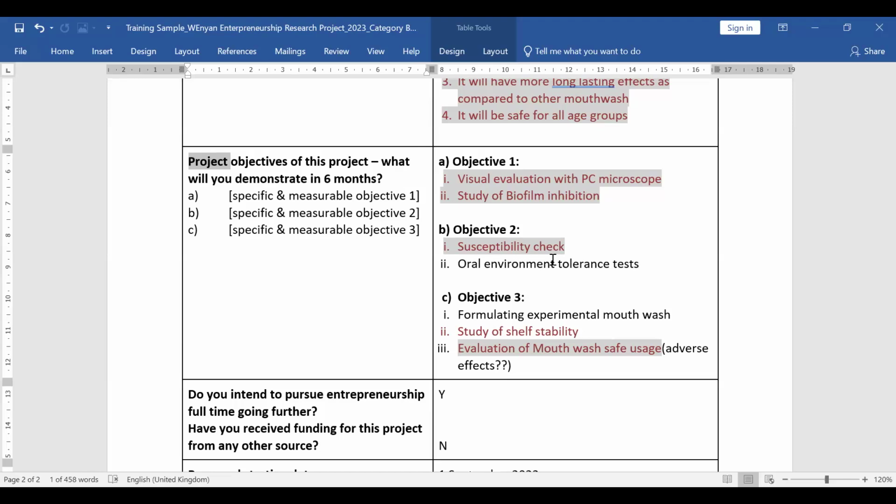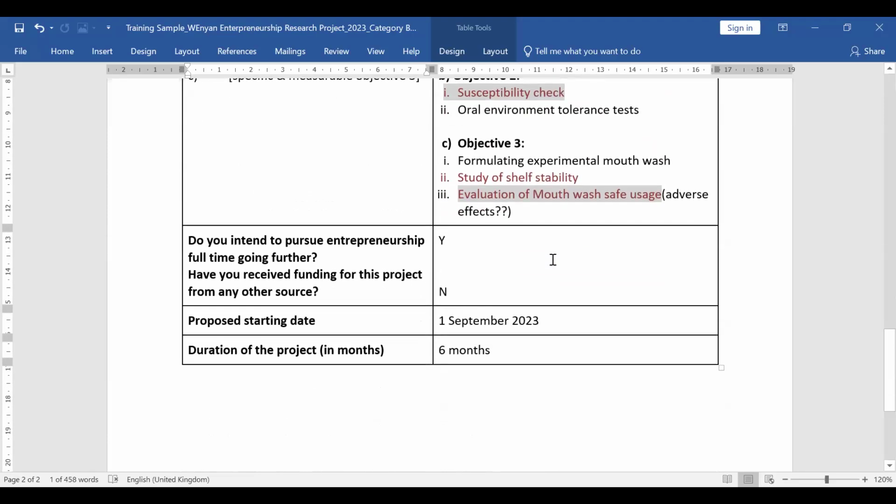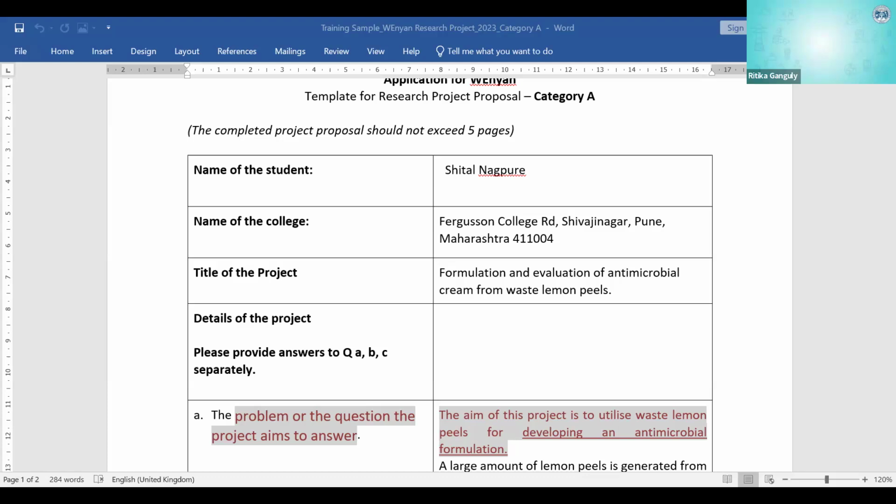All right. So do you intend to pursue entrepreneurship full-time going forward? You can let us know whether you are built more for entrepreneurial work or you are built more for research and service-based work. So if you say no, there is no problem over here. There is nothing disqualifying. Have you received funding for this project from any other source? Please write honestly. And there is again no disqualifier. This is information that will help us. Okay. Proposed starting date, I've already told you, and duration of the project is always 6 months for category B student. That's it. The same way that I had just shown for Swaranjali's category B questions, right?